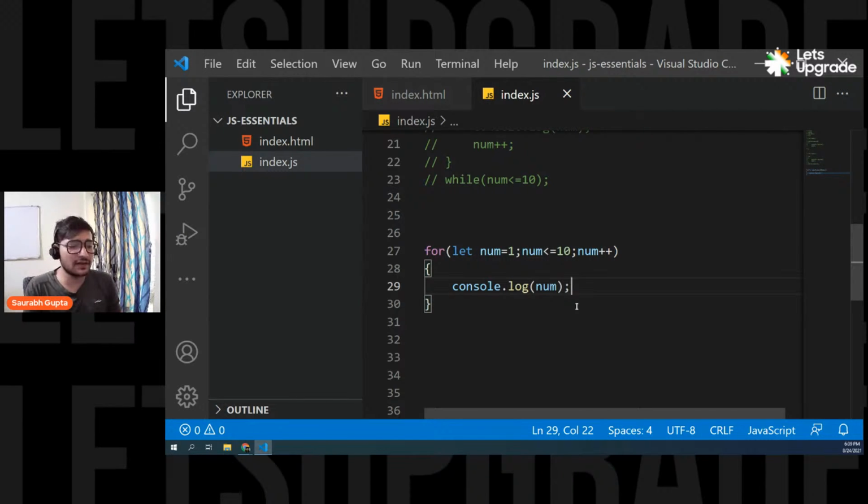So, guys, everyone, are we clear? Don't worry, today only I'll clear it. So, everyone, are we clear with for loops? Are we clear with all the types of loops here? Because now we are moving ahead to the concept of arrays, again one of the most important and one of the simplest things in JavaScript.